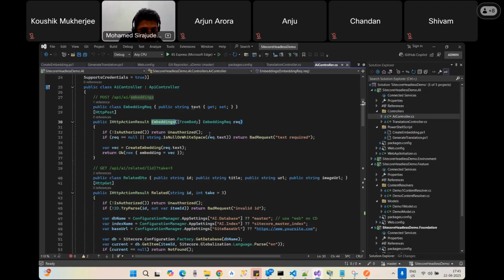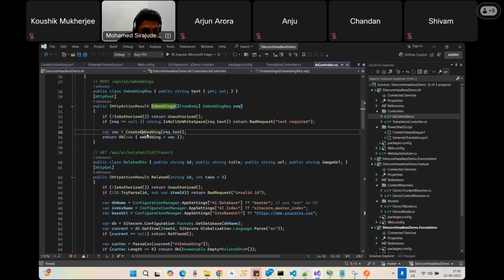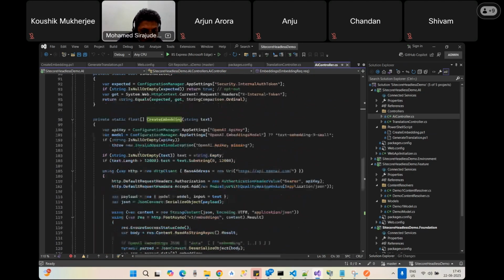The requested data has some body content and some related article content. The related article content will be processed, and the processed data will be converted into a vector. Now I go into the create embedding method.